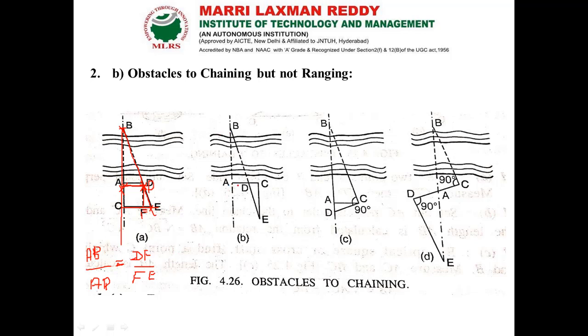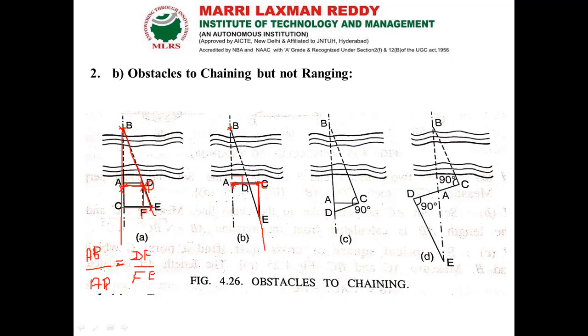Next way, like this: here we have our AB points. From here we have to erect one perpendicular with the help of the cross staff. First bisect the point B with the help of the cross staff, later on you can erect a point C which is perpendicular to the line AB. Now place the cross staff at point C and bisect the point A, so that you can make another perpendicular line here.